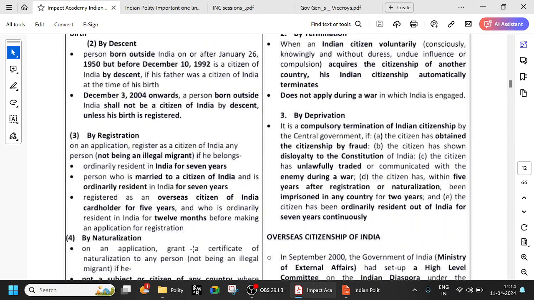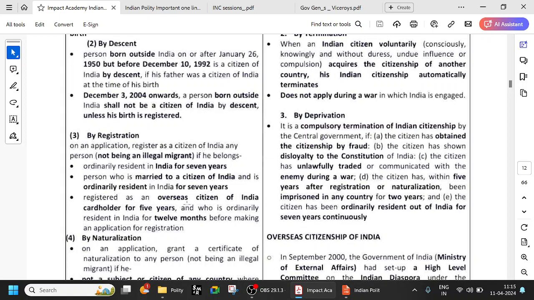Fine. By registration. So anyone can apply to become a citizen of India, and he should not be an illegal migrant. He is ordinarily resident in India for 7 years. So remember this. If you want to apply for Indian citizenship, you have to be a resident of India for 7 years. A person who is married to a citizen of India and residing for 7 years. So you marry someone from India and reside here for 7 years.